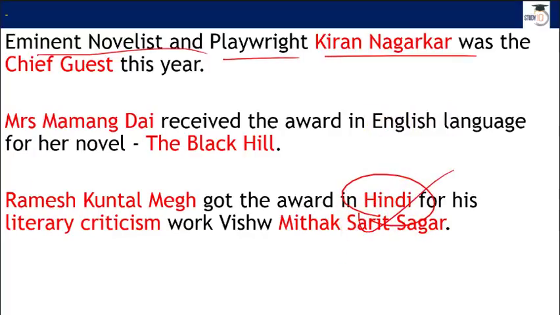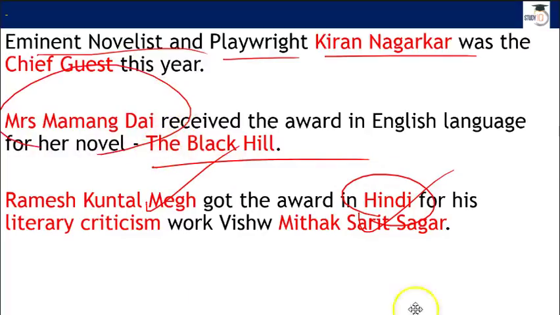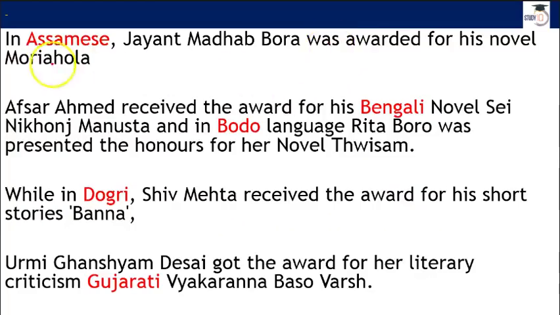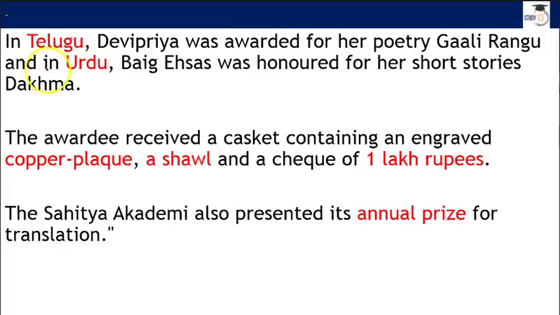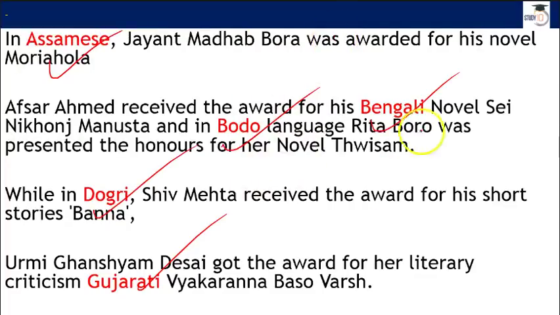So you have in Hindi Ramesh Kuntal Megh, and in English this novel Black Hill by Mrs. Mamang Dai. She has got the Sahitya Academy Award. And you find Assamese, Bengali, Bodo, Dogri, Gujarati, and we have Telugu, Urdu and other languages, as you know, 24 languages. So you don't have to remember all the names.